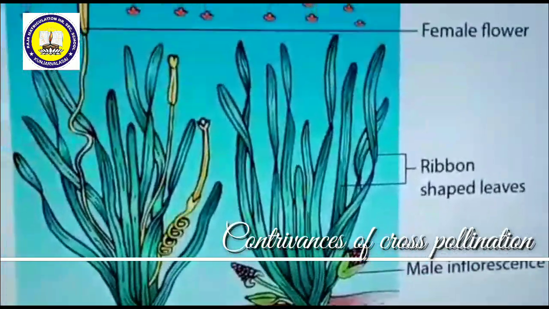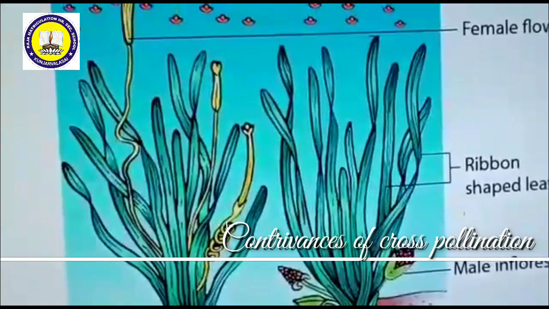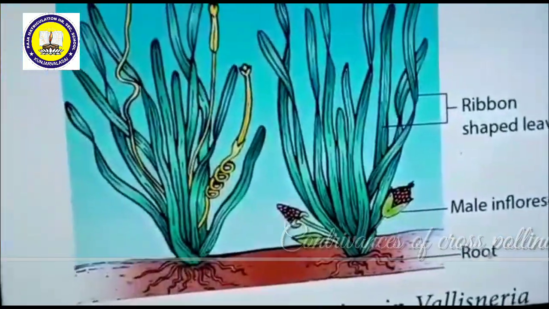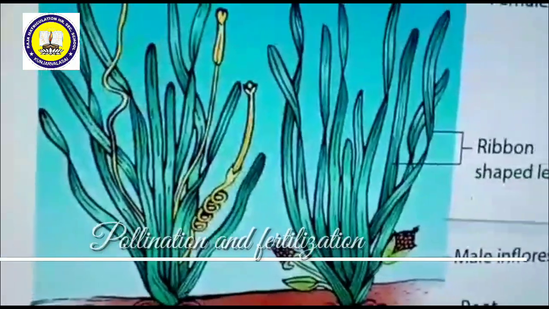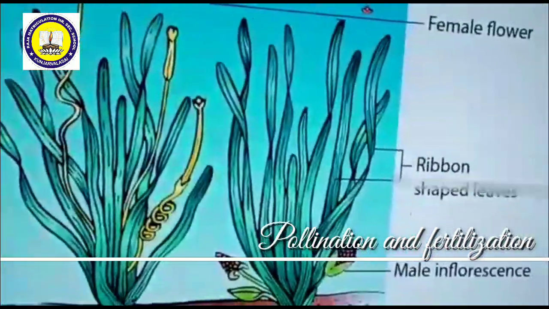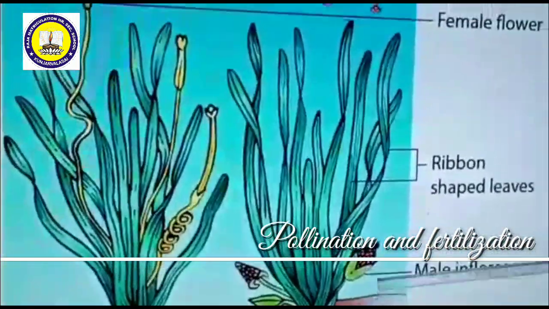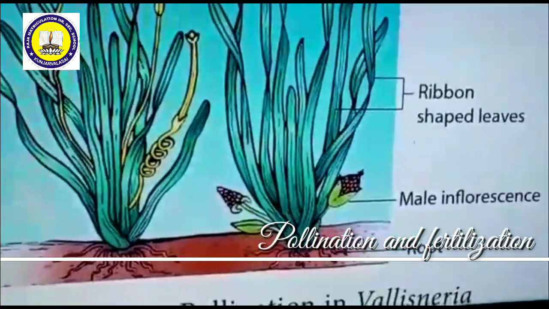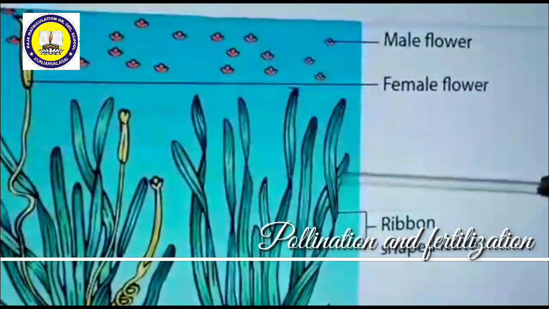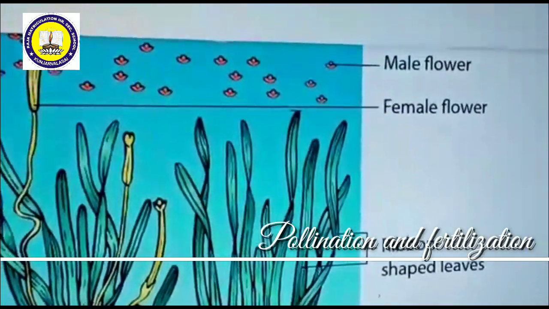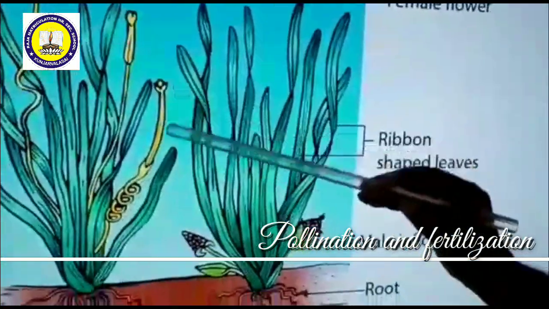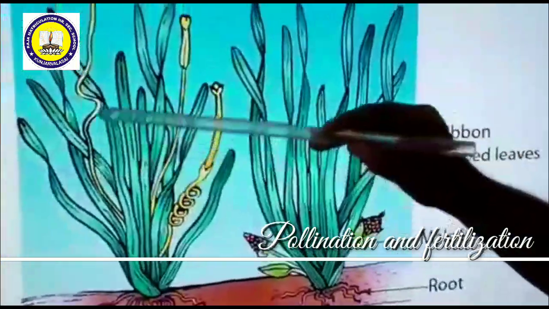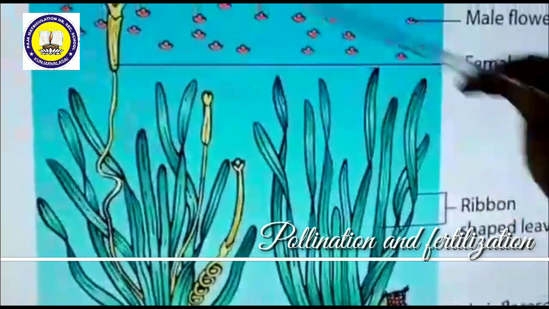How epihydrophily, or pollination by water, in Vallisneria takes place in detail, now we can see. So this is the male plant. This male plant has a male inflorescence, which releases a lot of male flowers. These male flowers float on the surface of water. So this is the female flower. These female flowers are coil-like structures. Usually they are just touching the surface of water.